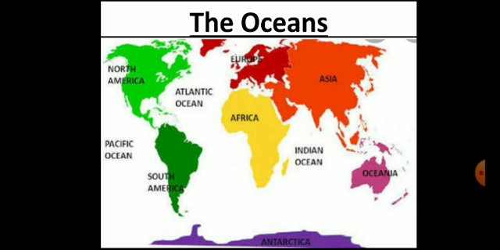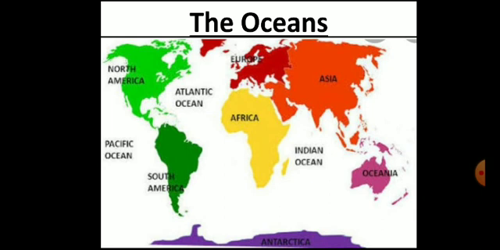The Pacific Ocean is the largest ocean. The Pacific Ocean is the largest ocean and the deepest ocean also. It separates America from Asia and Australia. The Arctic Ocean is the smallest ocean. Which one is the smallest ocean? It is the Arctic Ocean. And the largest ocean is the Pacific Ocean, and the deepest ocean is the Pacific Ocean.